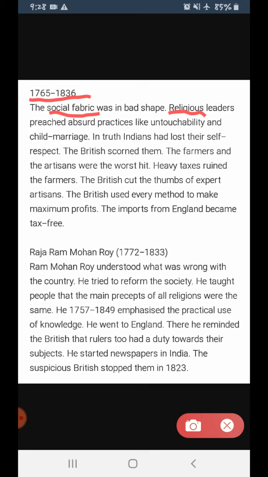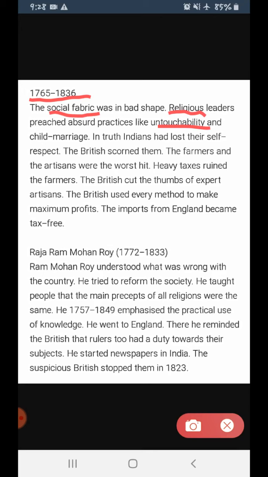Do you know what is untouchability? Untouchability is the act of not touching the people of the lower rank, of the lower status. Like in our Indian society, we have the Chamars. We call them people of the lower rank or lower status. Fine.